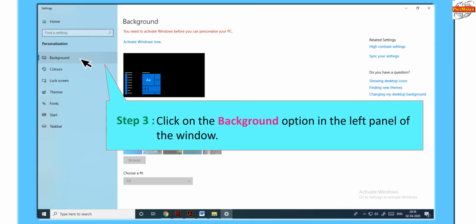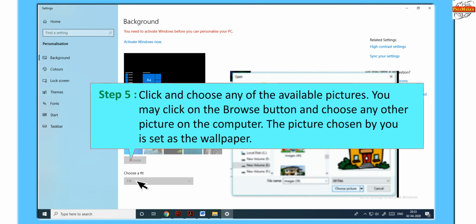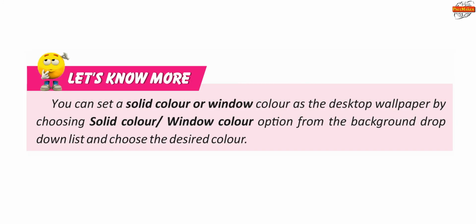In Step 3, click on the Background option in the left panel of the window. In Step 4, choose Picture as the option in the Background drop-down list. Step 5, click and choose any of the available pictures. You may click on the Browse button and choose any other picture on the computer. The picture chosen by you is set as the wallpaper. Let's know more. You can set a solid color or window color as the desktop wallpaper by choosing Solid Color or Window Color option from the Background drop-down list and choosing the desired color.